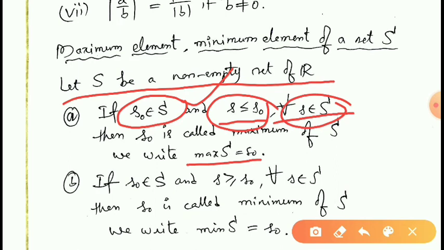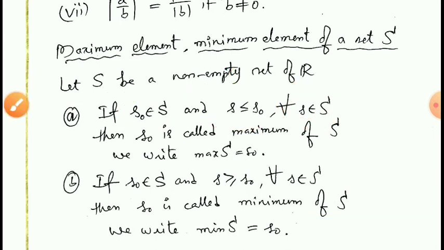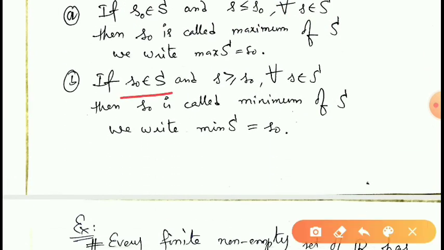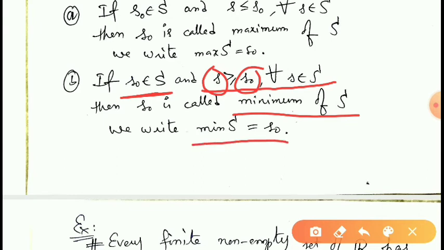So what is the meaning of maximum element? The maximum element of a set is the element of the set which is larger than each element of the set. And if S0 is an element of S and s is greater than or equal to S0 for all s belonging to S, that means every element of the set is greater than or equal to S0. Then S0 is said to be the minimum of S, and in this case we write min S is equal to S0. This is the notation to indicate this. Therefore, what is the minimum element? What is the definition, meaning of minimum element or minimum? So, the minimum element is an element of the set S which is smaller than every element of the set.